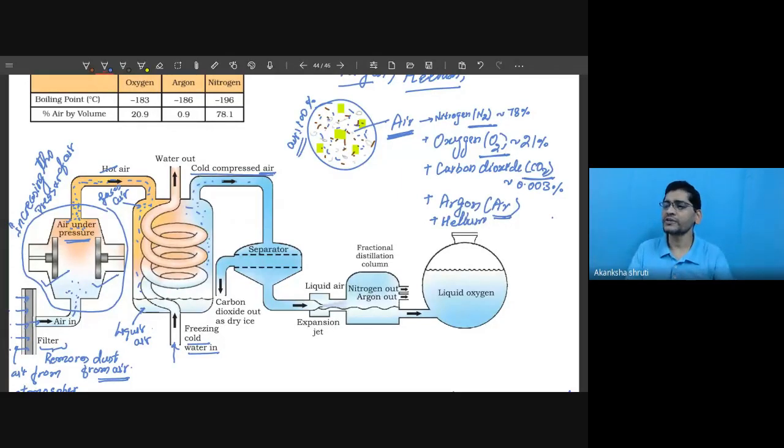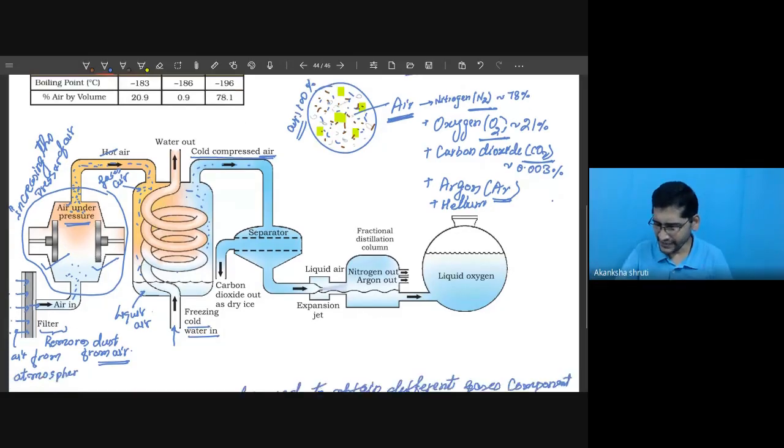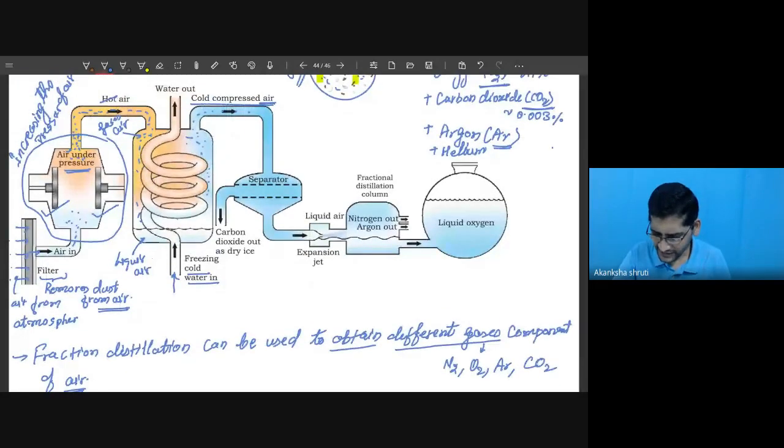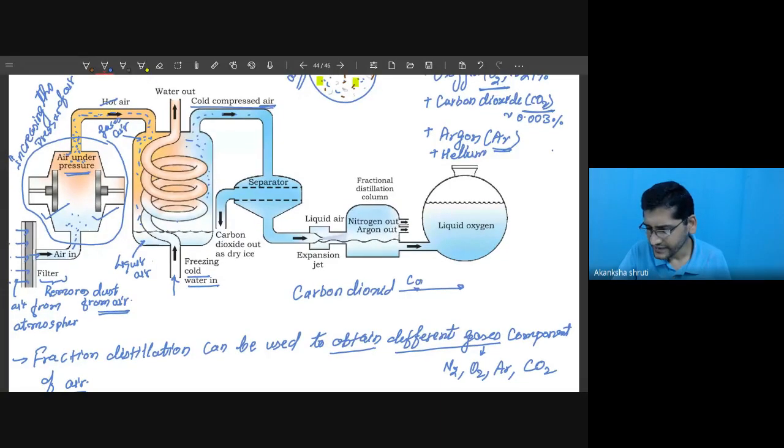Now, students, you already know that when carbon dioxide is cooled, what will happen? Will it convert into liquid? If I take this carbon dioxide, when it is cooled, it will get converted into liquid. Is it correct?